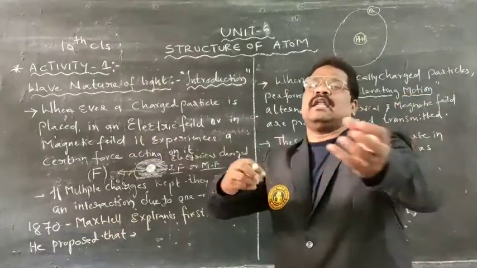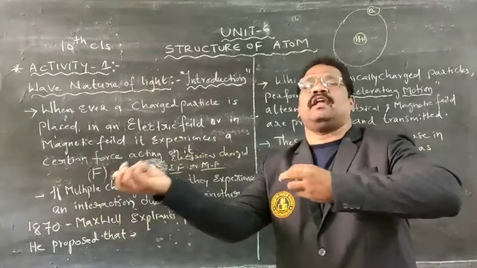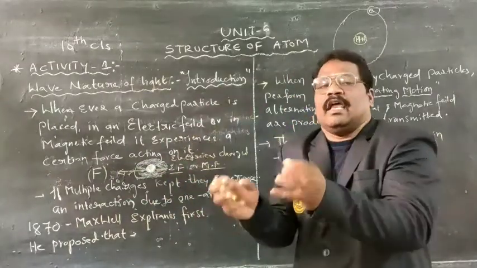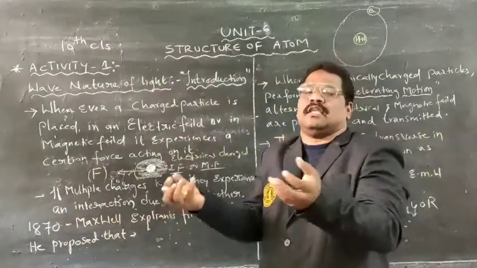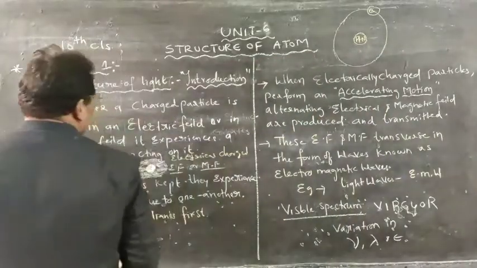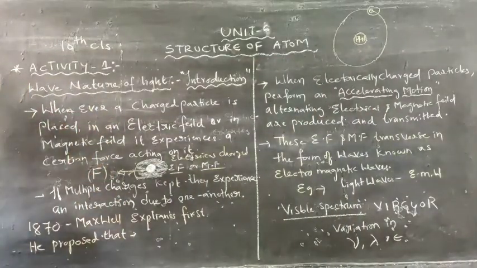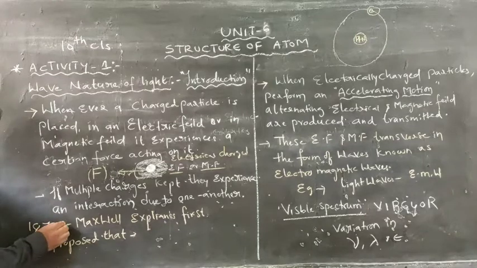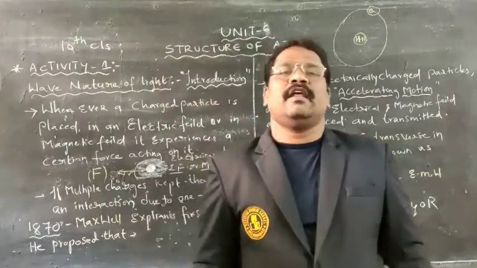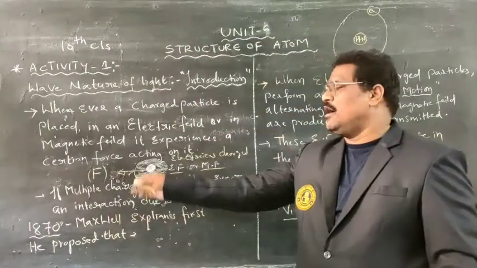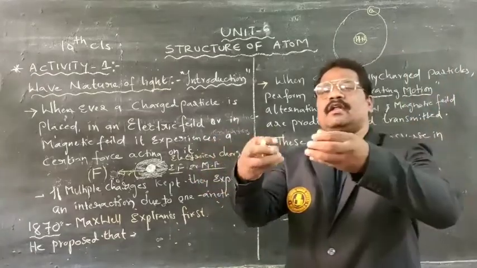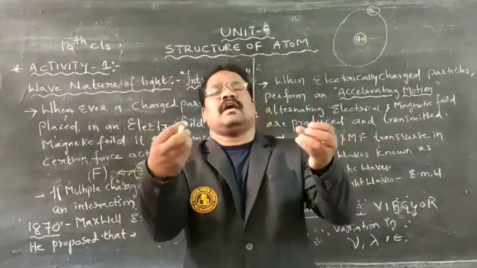Forces can interact with each other when charged particles exist. When more than one charged particle exists, they can interact with one another. This phenomenon was first explained by whom, in which year? Maxwell explained it in the year 1870. He explained that there will be an interaction between the charged particles.